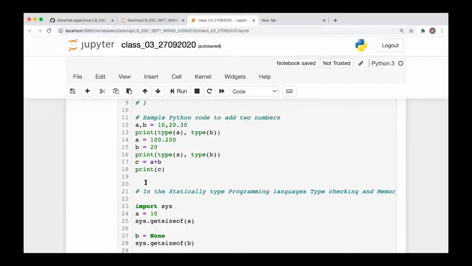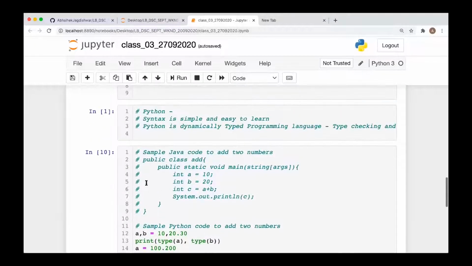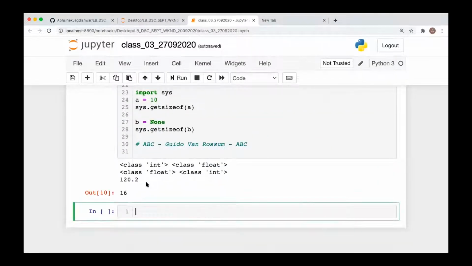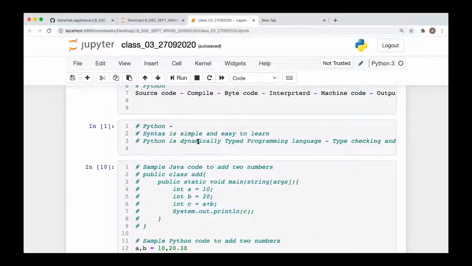Okay. So now, Abhishek, I have a question. You said that the developers are thinking of removing the variable assignment, where you need to assign the data type, probably.